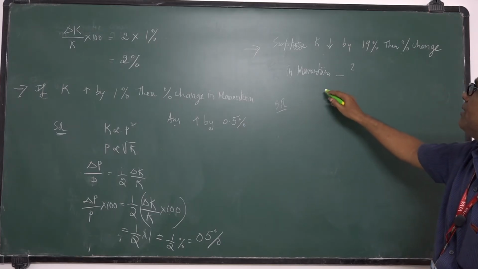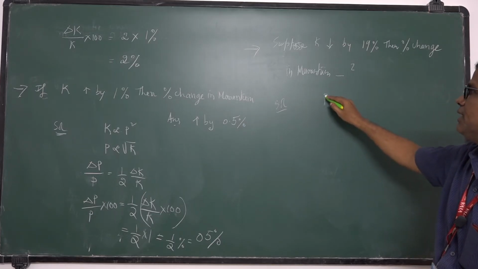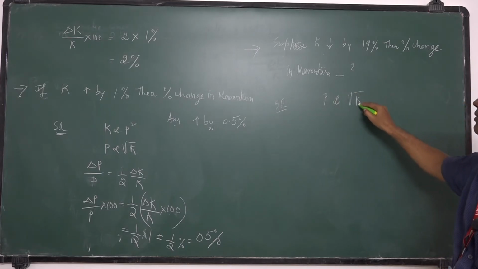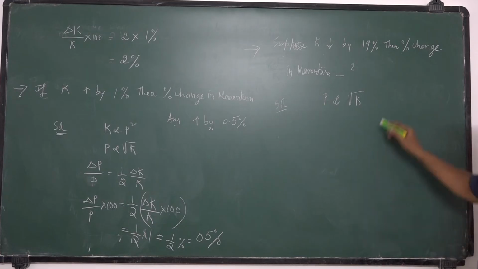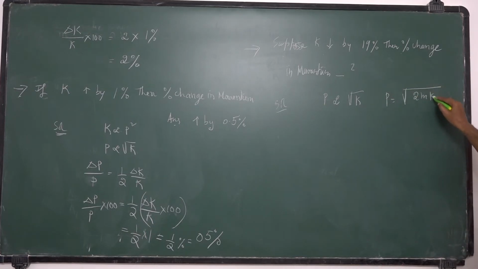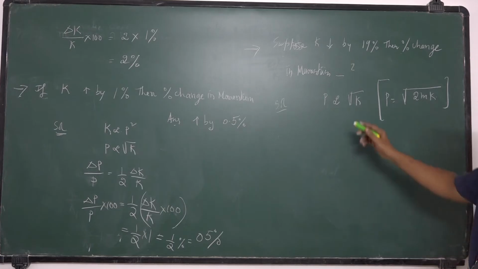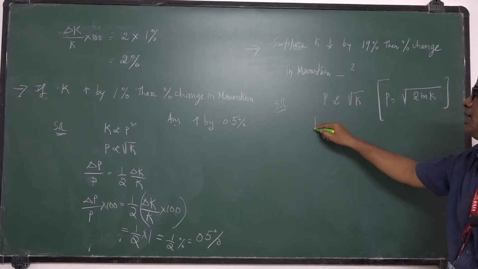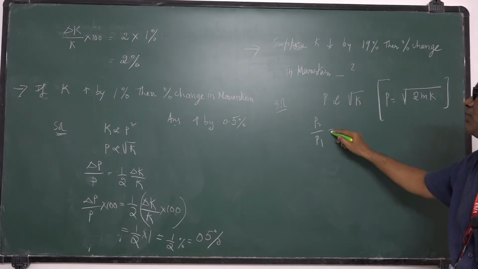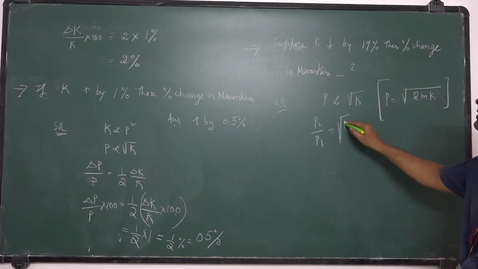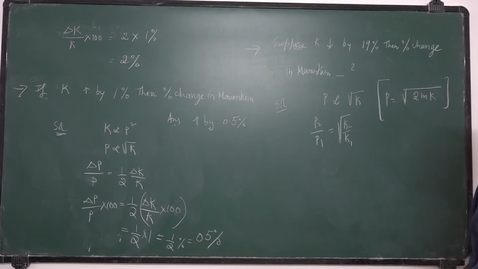So the relation between kinetic energy and momentum. Momentum is proportional to root K, isn't it? From the formula, P is equal to square root of 2mK. So this is the formula. So from this formula we have momentum proportional to square root of K. So that is P2 by P1 is equal to square root of K2 by K1. Okay.